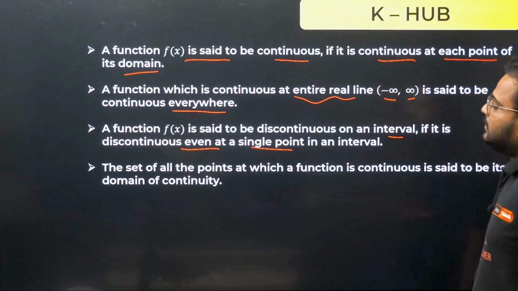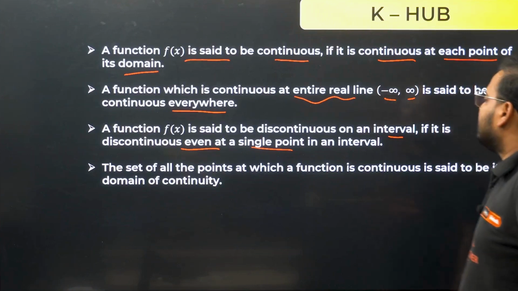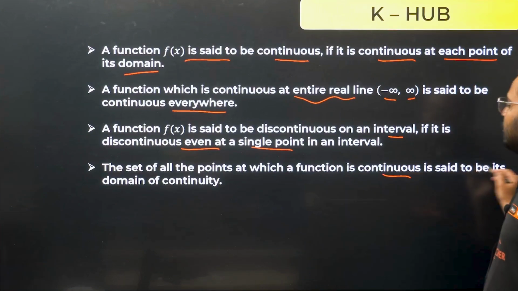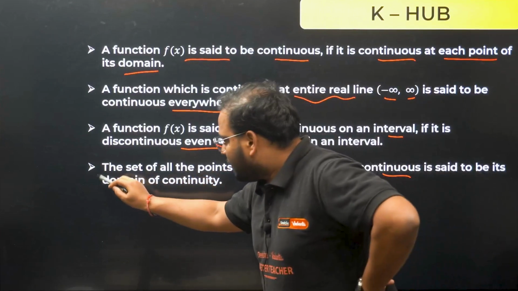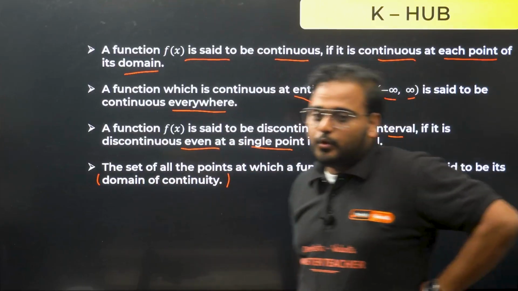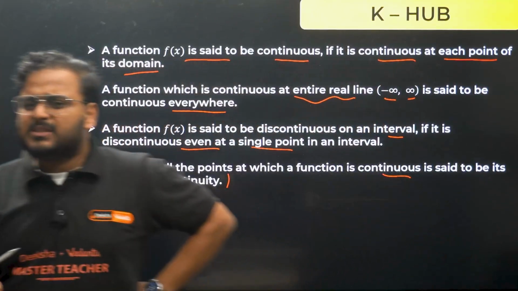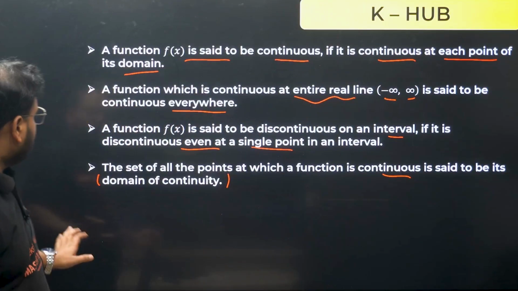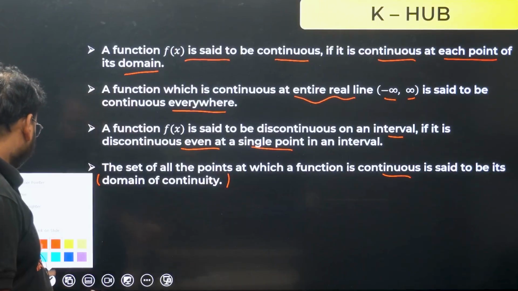Next up, the last point: the set of all the points at which the function is continuous is said to be its domain of continuity. Domain of continuity. Very simple statement, nothing difficult. Okay, I'll remove the markings over here.